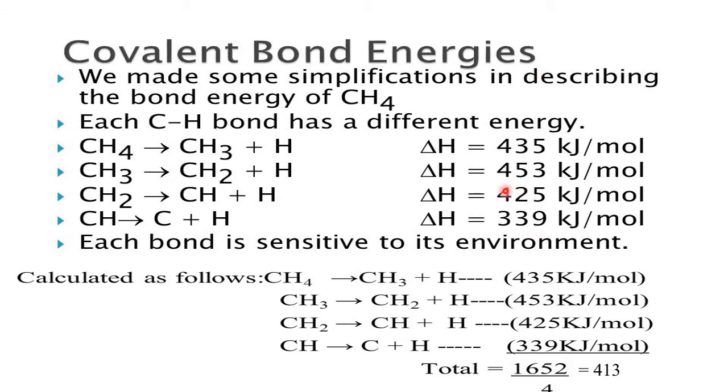Now, what is the average bond enthalpy of the CH? You please add all these 4, then divide by 4. Why 4? 4 CH bonds are there. Therefore, the answer is 413 kilojoules per mole. So, the mean bond enthalpy of CH in methane is 413 kilojoules per mole. It is in methane. Please remember.